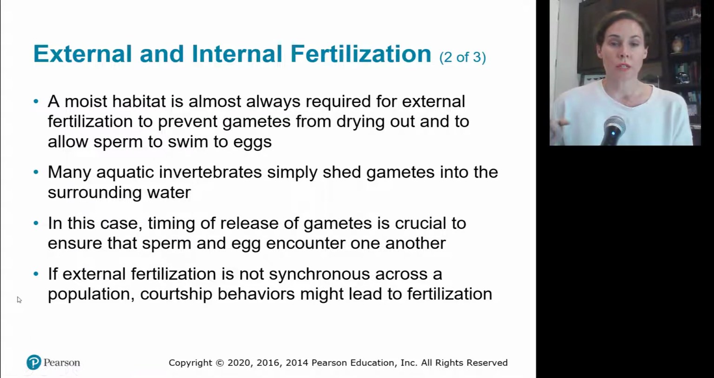If you do external fertilization, you must have a moist habitat. Otherwise, those gametes, the egg and the sperm, are going to dry out. But also it has to be moist so that the sperm with their little tails are able to swim to the female, to the egg. And so a lot of aquatic invertebrates will utilize this as a form of reproduction, where they just release gametes into the surrounding water and they happen to find each other. Timing is very crucial, because they have to find one another.